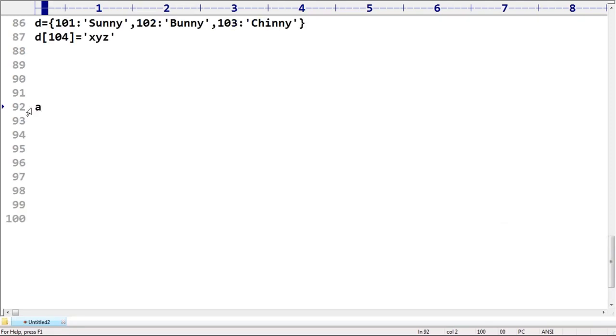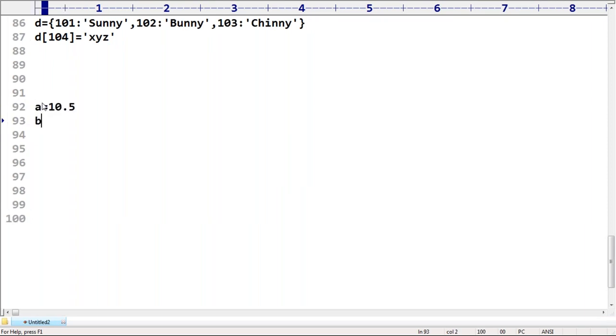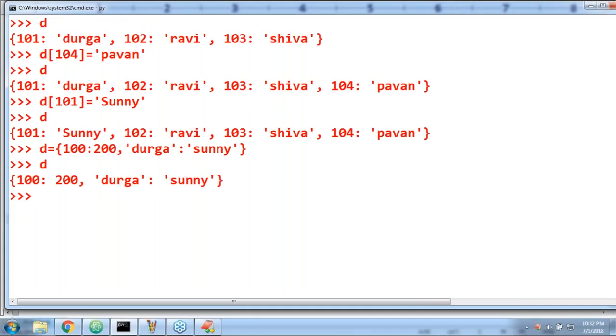This is about a dictionary. I hope it's very clear for you. A is equal to 10.5. Sir, B is equal to 10.5. Observe that. What is the address of A? What is the address of B? Sir, these two addresses are different. These two addresses are different because in the case of float, the reusability concept is not there.